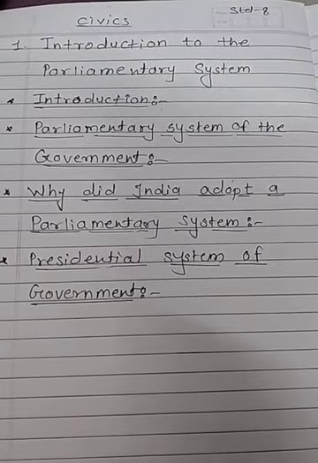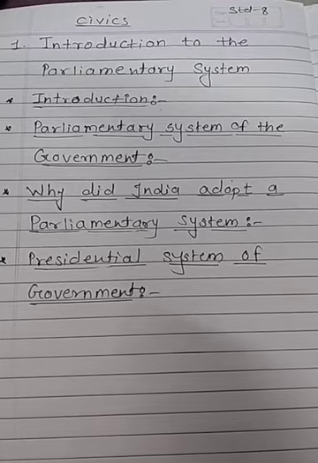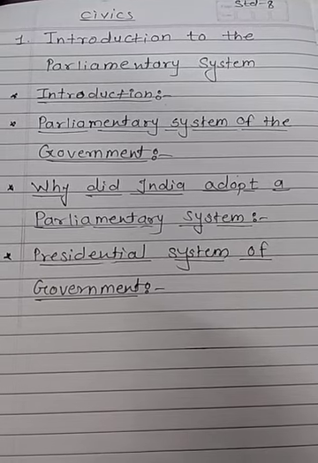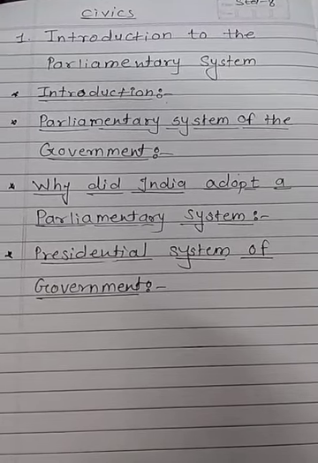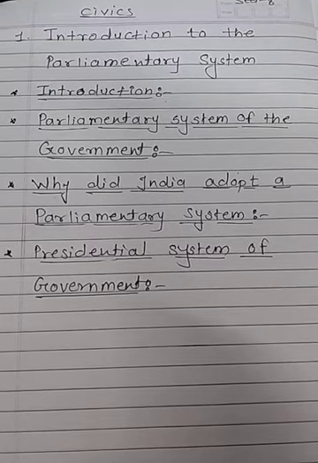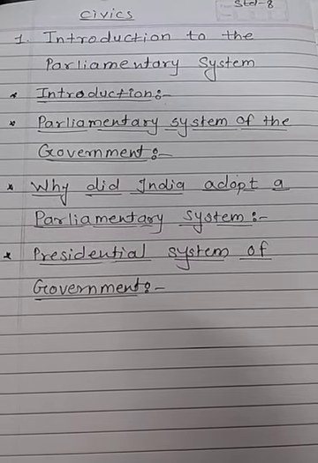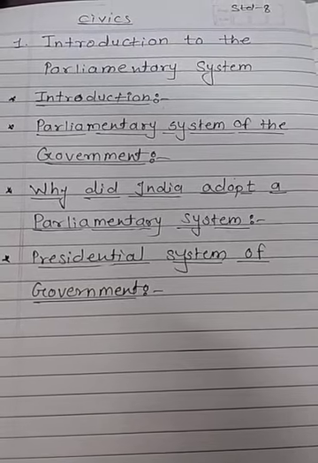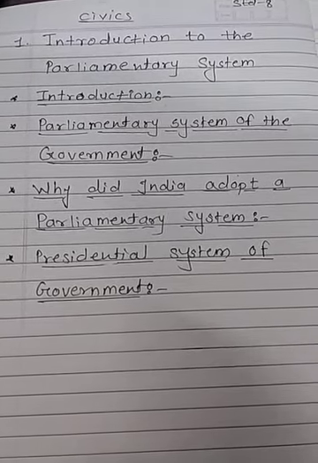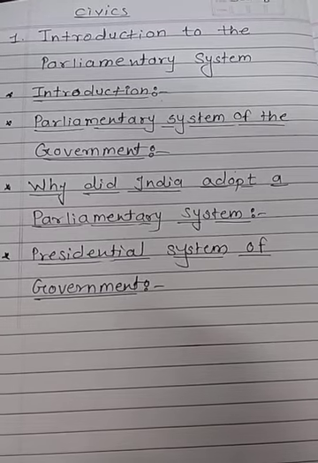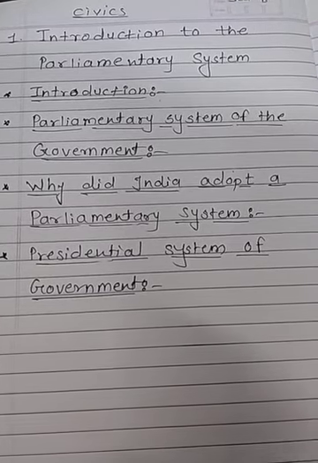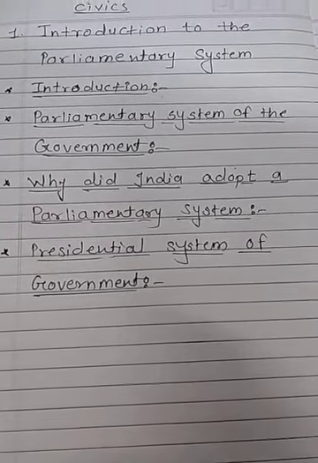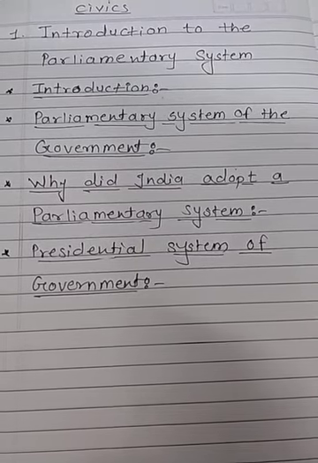In this way, candidates directly elected by people become members of the legislature and the party in the majority gets a chance to form the government. The leader of the majority party becomes the Prime Minister. He or she selects the candidates for ministerial positions from among his or her colleagues. The Prime Minister and the Council of Ministers chosen by the Prime Minister together form